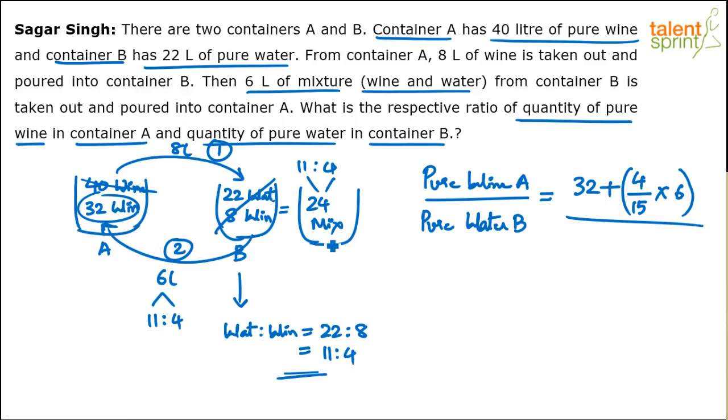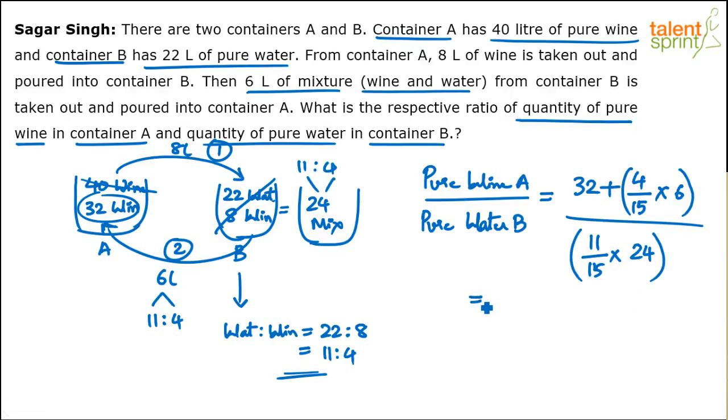See, container B now has only 24 liters of mixture. In this 24 liters of mixture, the ratio of wine to water is 11:4. So how much is wine, water here? He's asking us to find out the water quantity, right? So 11 out of 15 parts into a total of 24. Simplify and you'll get the answer.